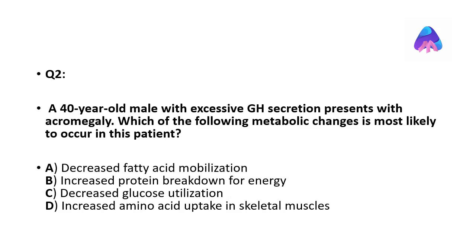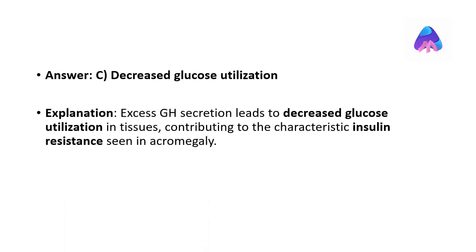A 40-year-old male with excessive GH secretion presents with acromegaly. Which metabolic change is most likely to occur in this patient? The correct answer is decreased glucose utilization. Excess GH secretion leads to decreased glucose utilization in tissues, contributing to insulin resistance seen in acromegaly.